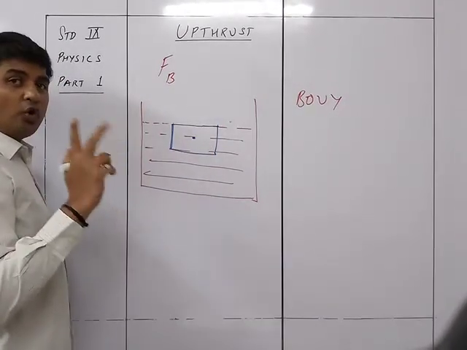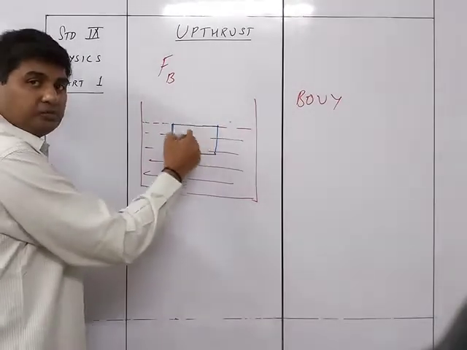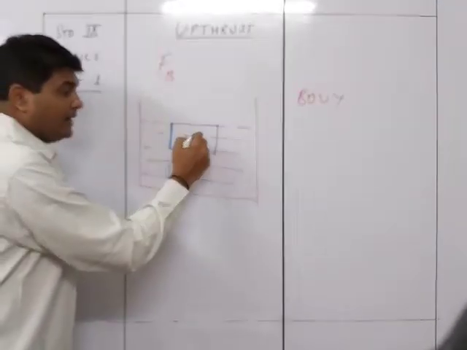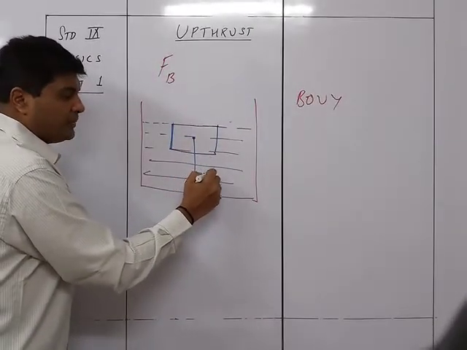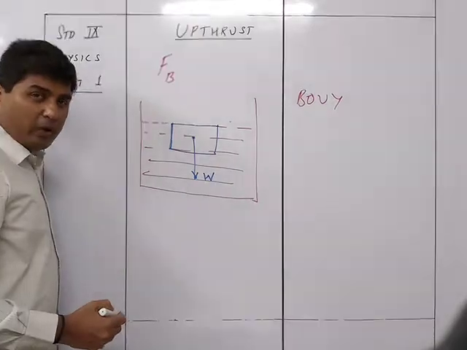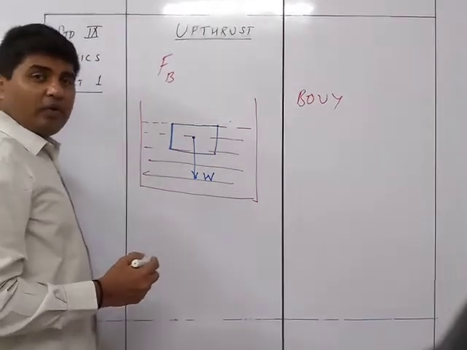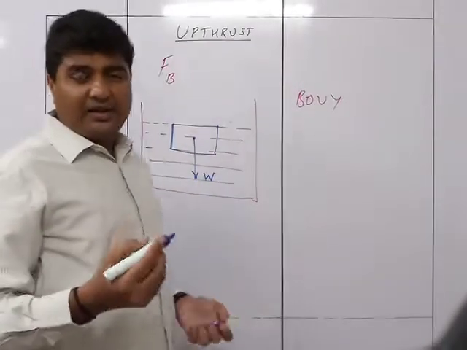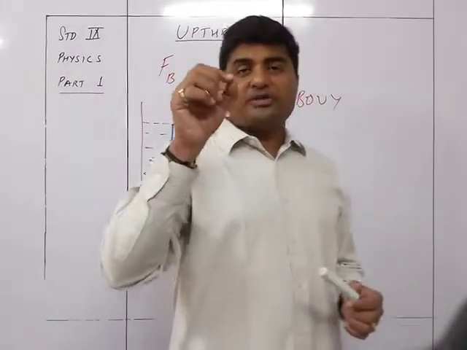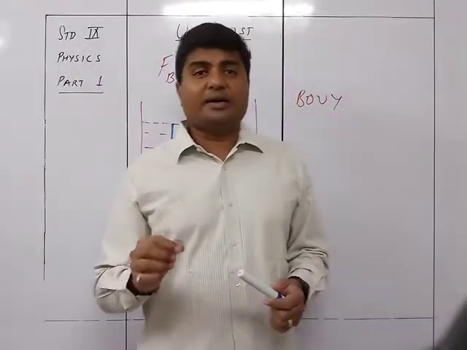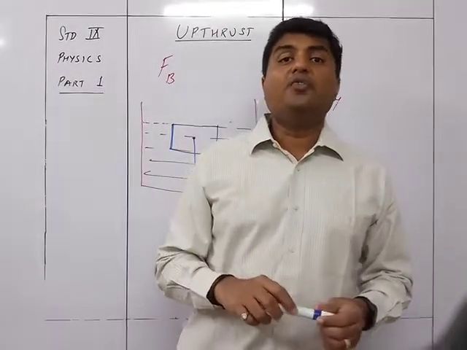There will be two forces acting on this body. One is the downward force, which is W, the weight of the body. The weight of the body is always taken from the center of gravity. From the center of gravity, there will be a force acting downwards, the gravitational force, which is the weight of the body.